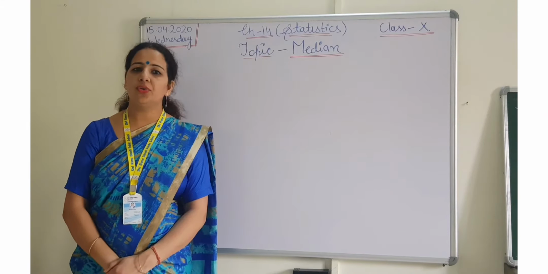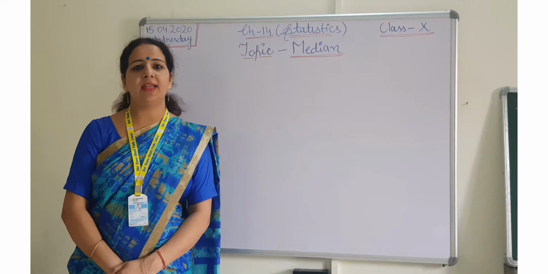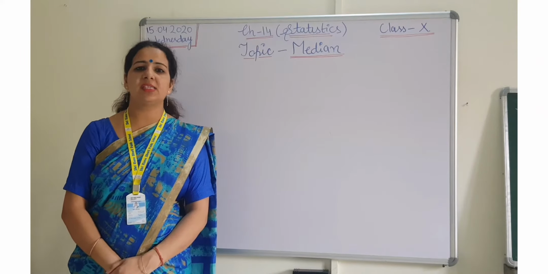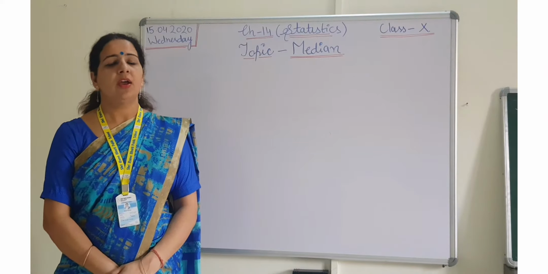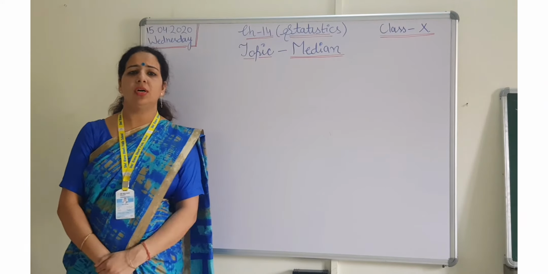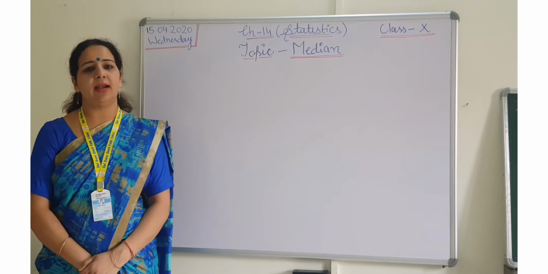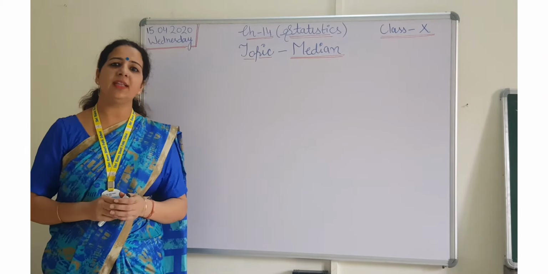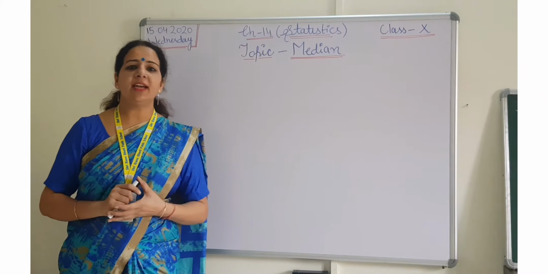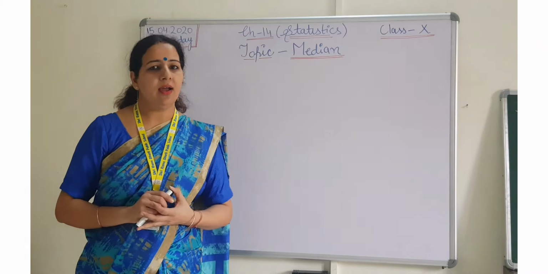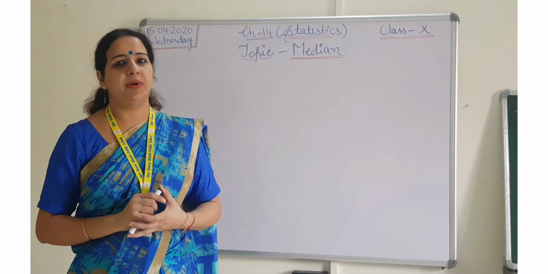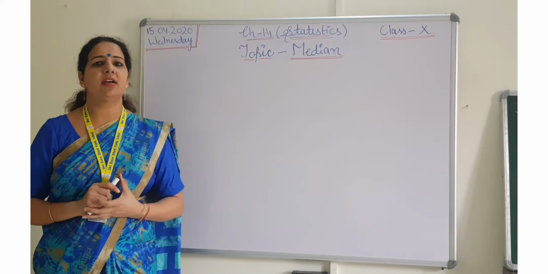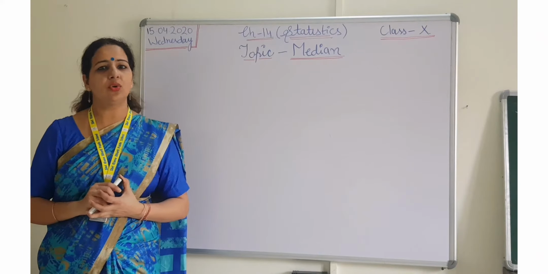Here I am going to start with our next topic, that is median, because we already completed our two topics, that is mean and mode. No doubt we will revise these two topics, mean and mode, again at the end of the chapter. Median can be calculated in raw data as well as in grouped and ungrouped data. In our NCERT the questions are related to grouped data, so first I am going to start with grouped data.